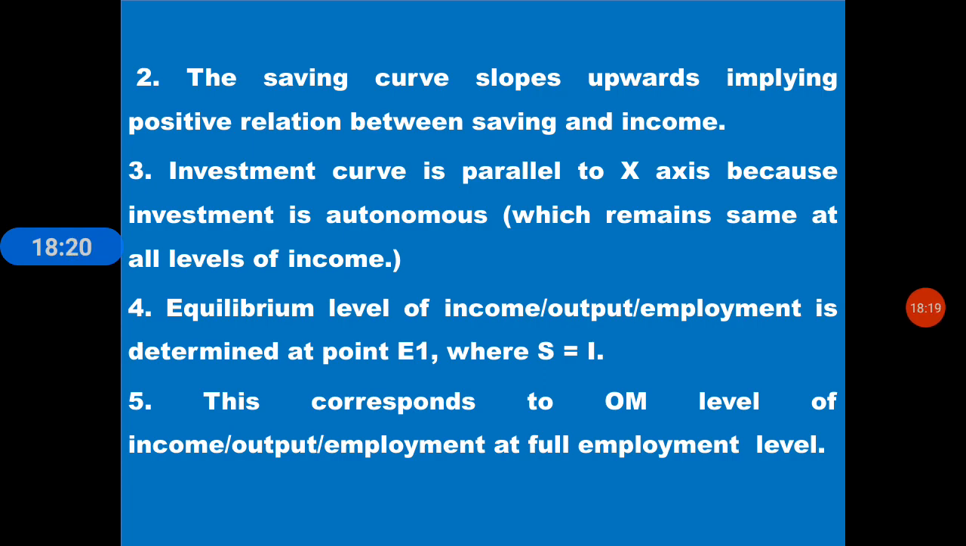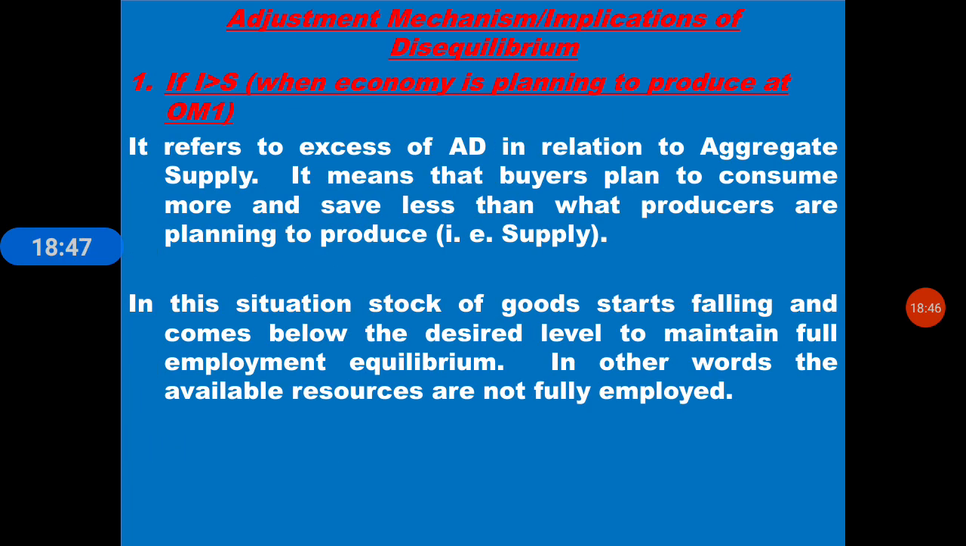So the equilibrium level of income, output and employment is determined at the point E1 where S equal to I, saving is equal to investment. Whatever is saved has been invested in the economy. So this corresponds to the OM level of income, output and employment at full employment level.